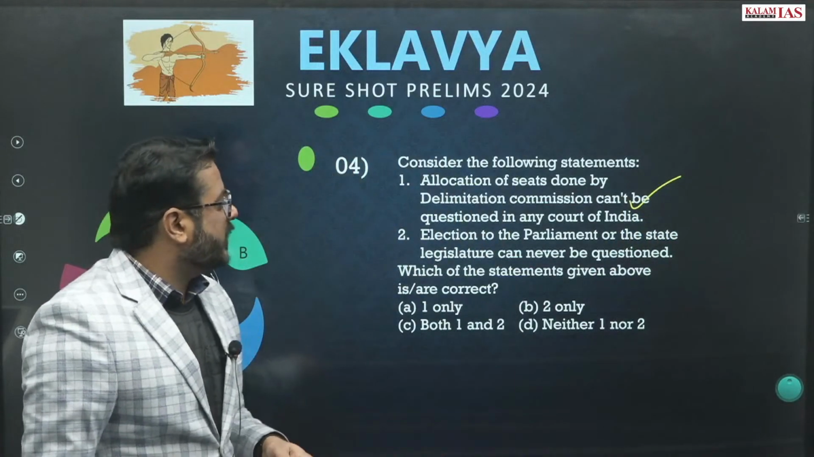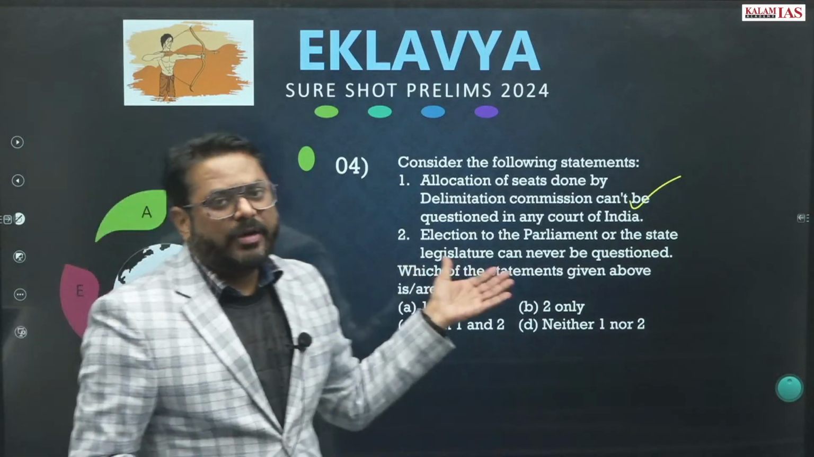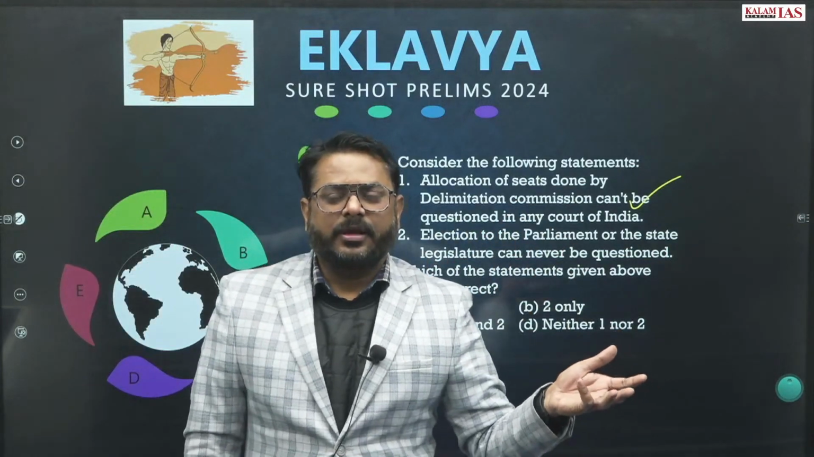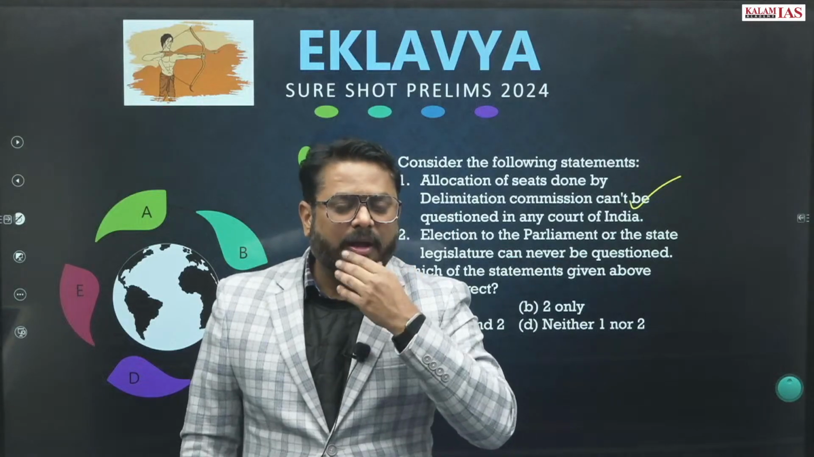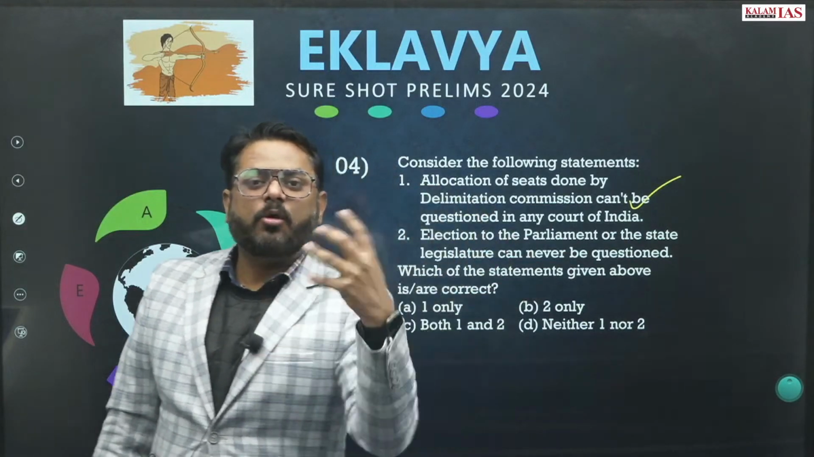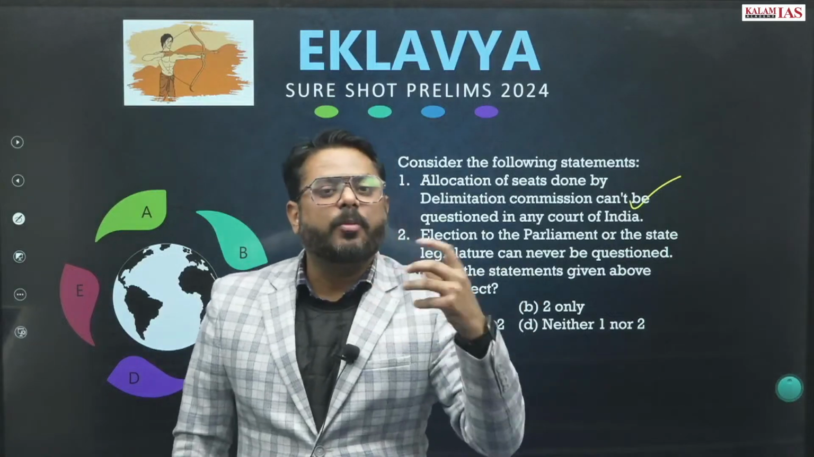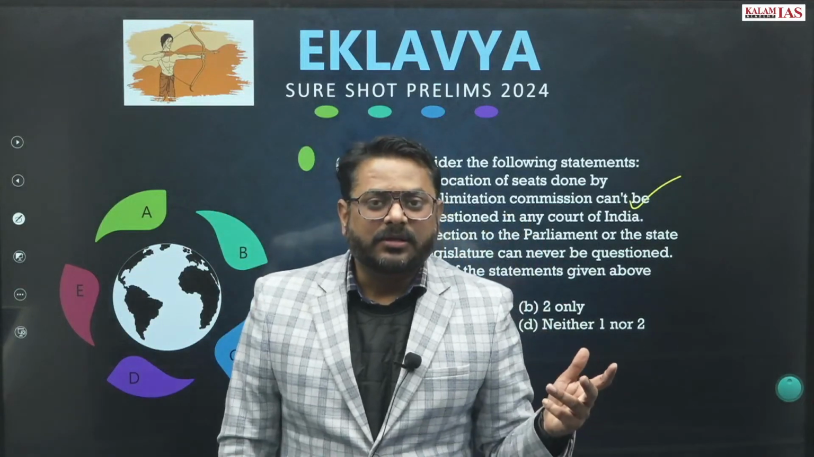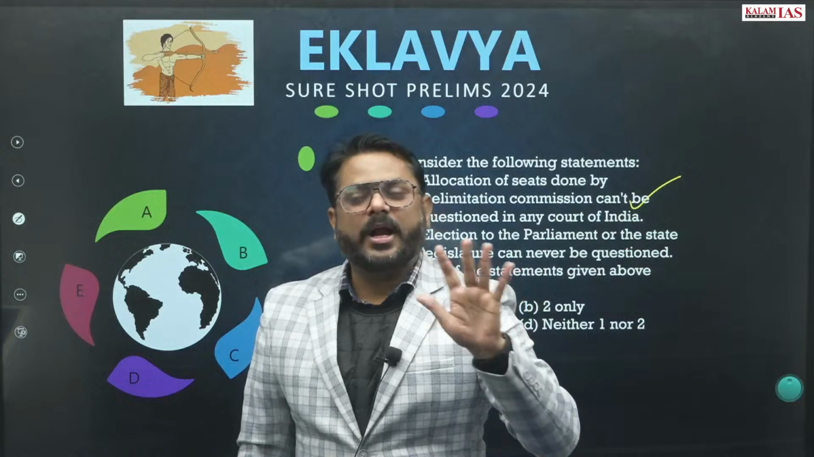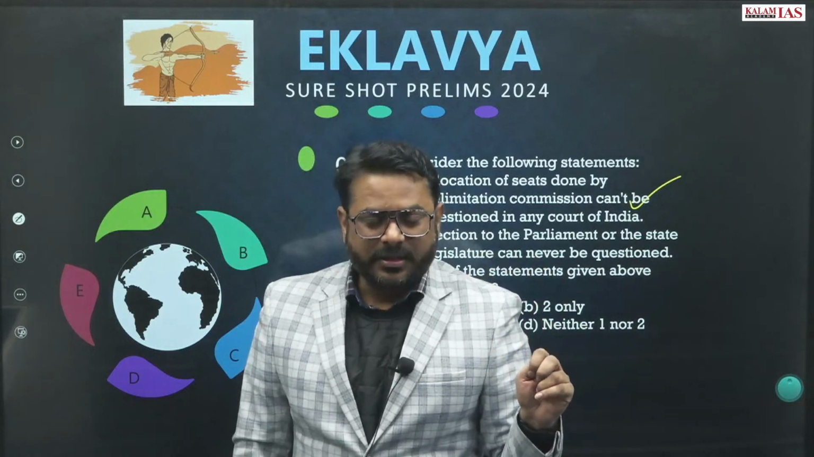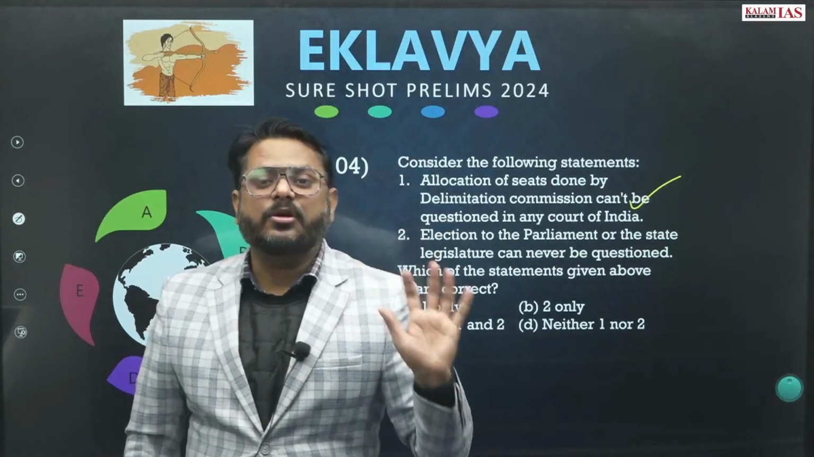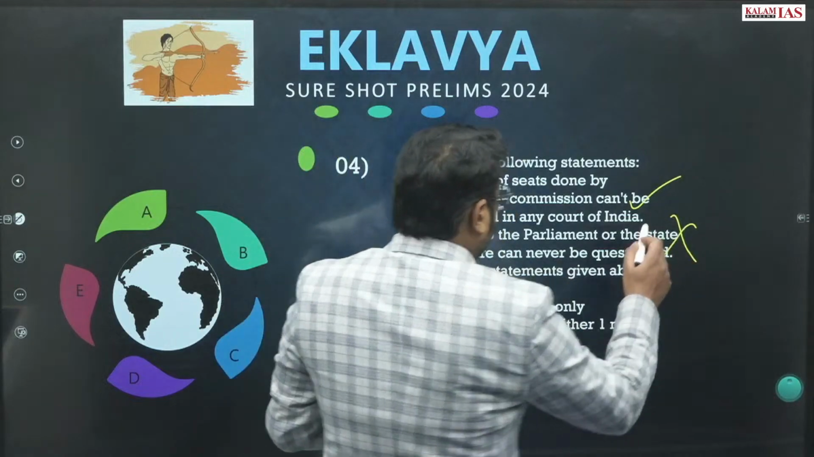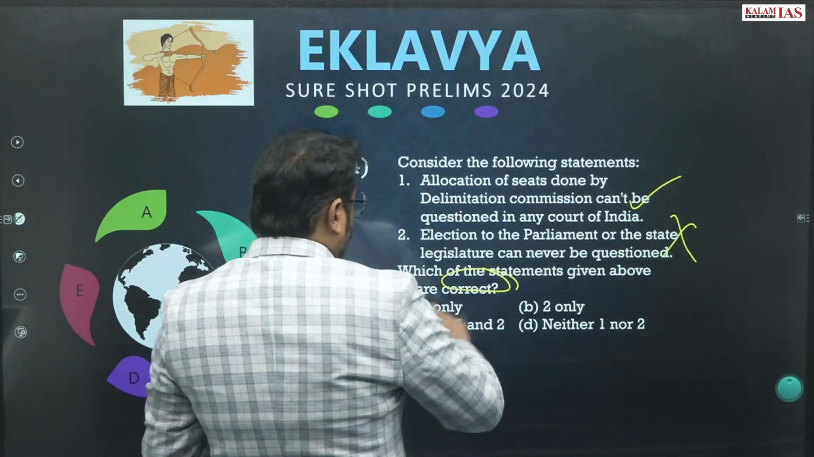Election to the parliament or the state legislature can never be questioned. Why can it not be questioned? The election to the parliament and the state legislature can be questioned if some person has been holding an office of profit. Whether that office of profit is allowed or not, right? No one can hold any office of profit and become a member of parliament or the state legislature, right? So such matters go to the High Court, and such questions can be raised. So this statement is wrong. Correct is asked, so only one will be the answer.